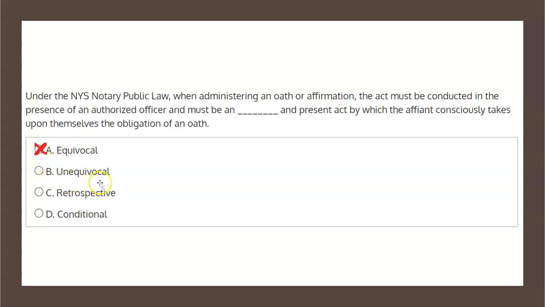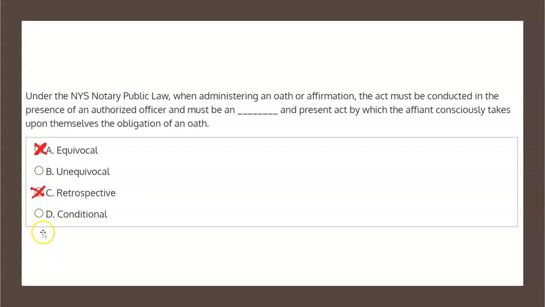Choice B states unequivocal. Well, this is what is stated in the laws I read from before, but to be in the habit of looking at all four choices just before we mark choice B as the correct solution, let's have a look at choices C and D. Choice C states retrospective. This is incorrect. In fact, the law is clear that this must be something in the present state, not retroactive or looking back as retrospective implies, and therefore choice C is not the correct solution.